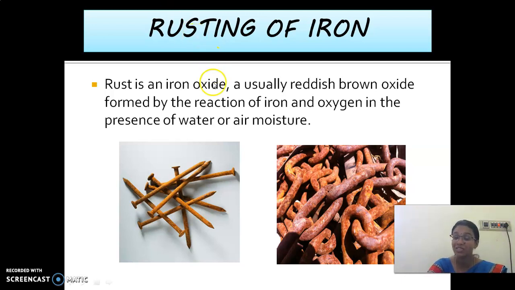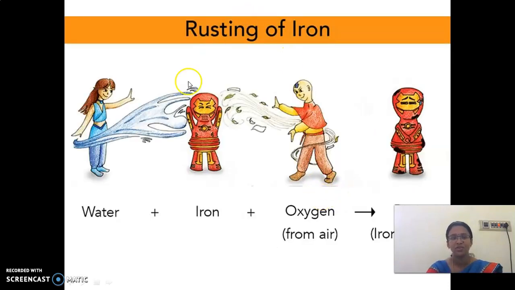Why this iron oxide, children? Already we have iron. With this, what has combined? Oxygen. That is why it is called iron oxide. What is the color of that? It is reddish brown in color. Look at here. We have iron.